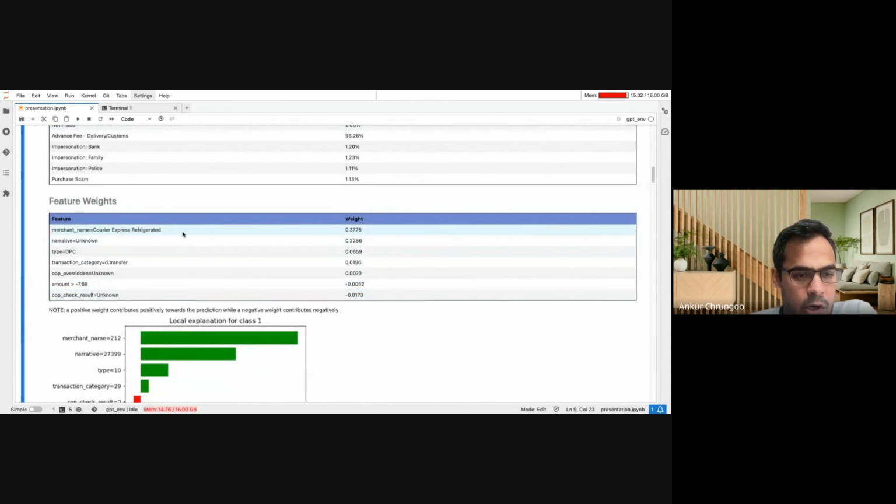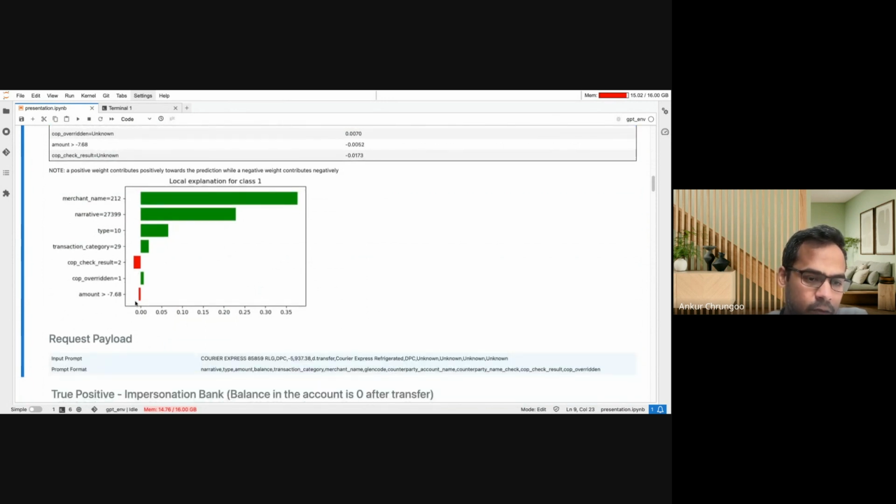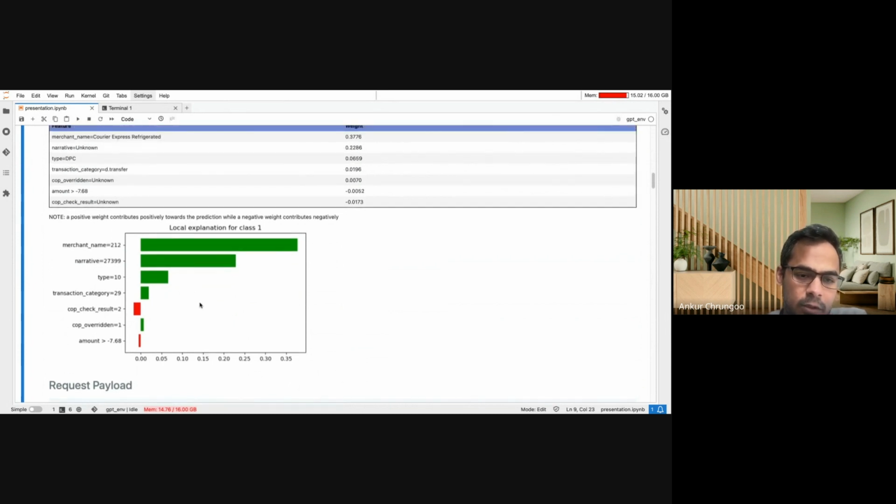Also, the LIME output specifies what the feature weights are, that is, what features in the input data we supplied to the LLM actually contributed positively or negatively to the output, which is listed down here. And this is just a graph of the same data. We can see green graph points relate to positive influences, let's say the merchant name, narrative, and the type of transaction category, and the red influences are negative feature weights associated with the prediction.